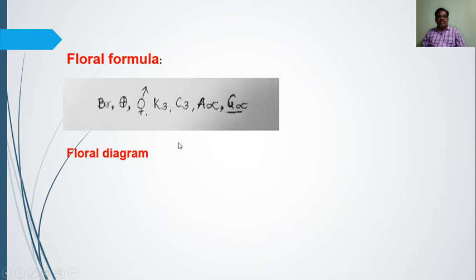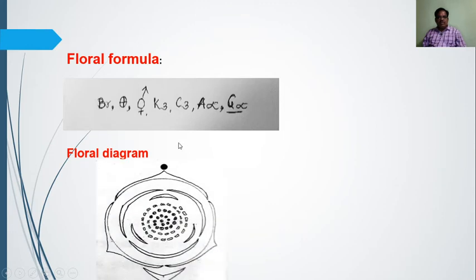Each and every family has its different floral formula. Then the floral diagram. What is a floral diagram? A floral diagram is a diagrammatic representation of the flower. When you observe this, this outer part is the calyx, the green colored part of the flower. As the flowers are trimerous, these are 3 in number, 1, 2, 3, and there is no overlapping. They only touch one another without overlapping, so they show the valvate type of aestivation.